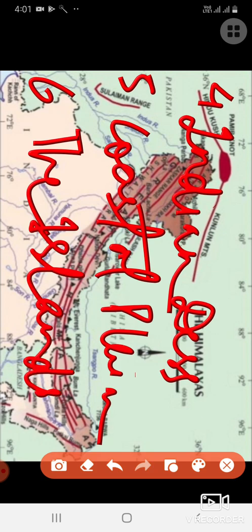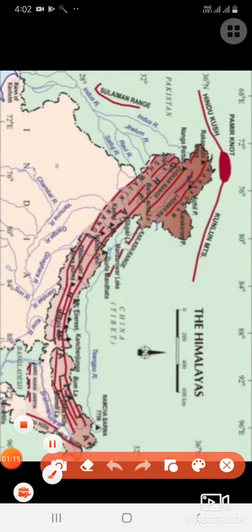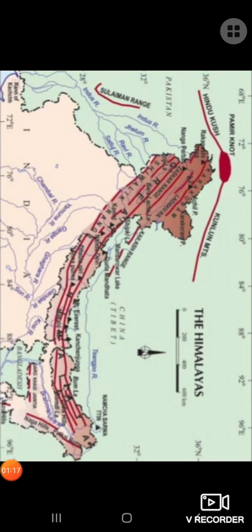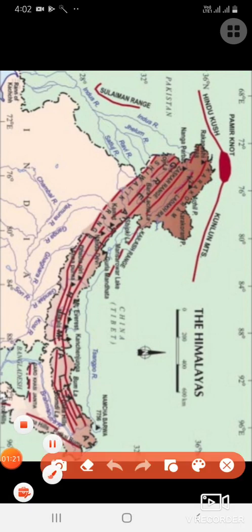Now first we will start with the Himalayan mountains. As you all can see in the map, the Himalayan range is shown to you.